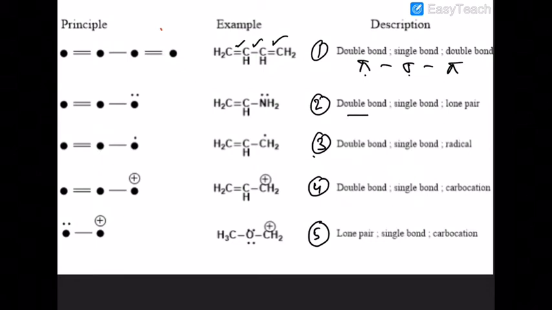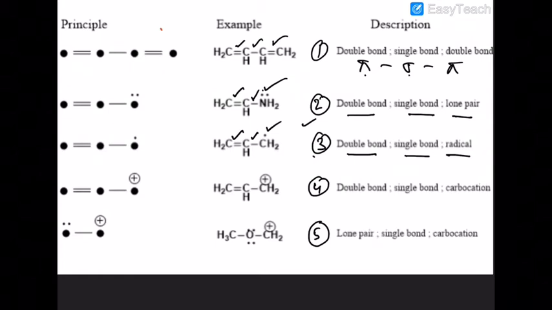Second, double bond, single bond, lone pair. Look at that. Double bond, single bond, lone pair is present here. Condition satisfied? Yes. So you can say that 1-aminoethene is able to show resonance. Then you have double bond, single bond, and free radical. Look at that. Double bond, single bond, and free radical.